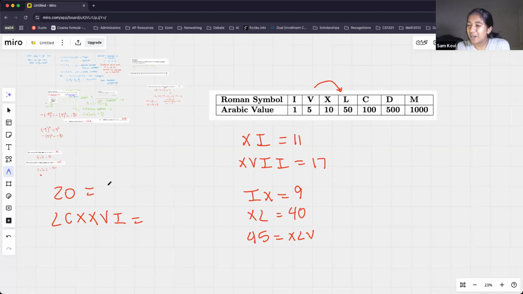Good. So I see a lot of people saying 20 is XX, and that is absolutely correct. We just have 2 X's together. So 10 plus 10 is going to be equal to 20. Good job. Awesome. And then what about that second one?